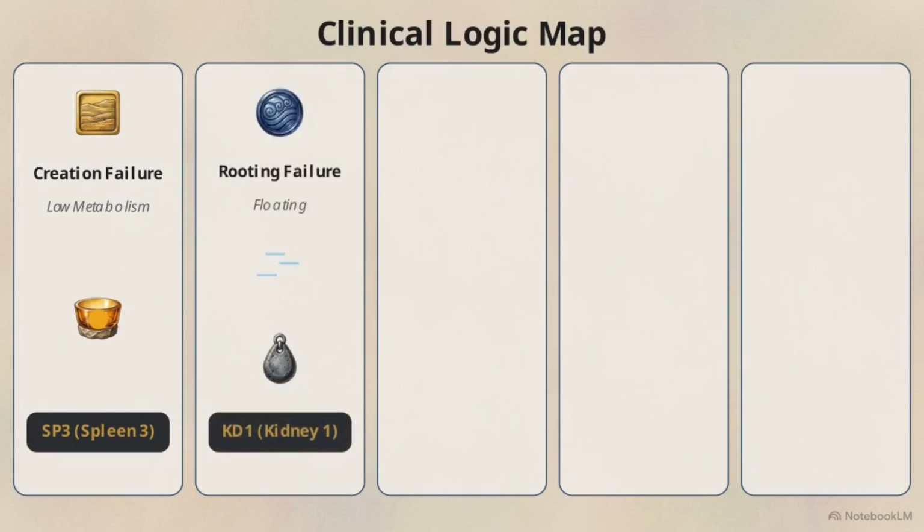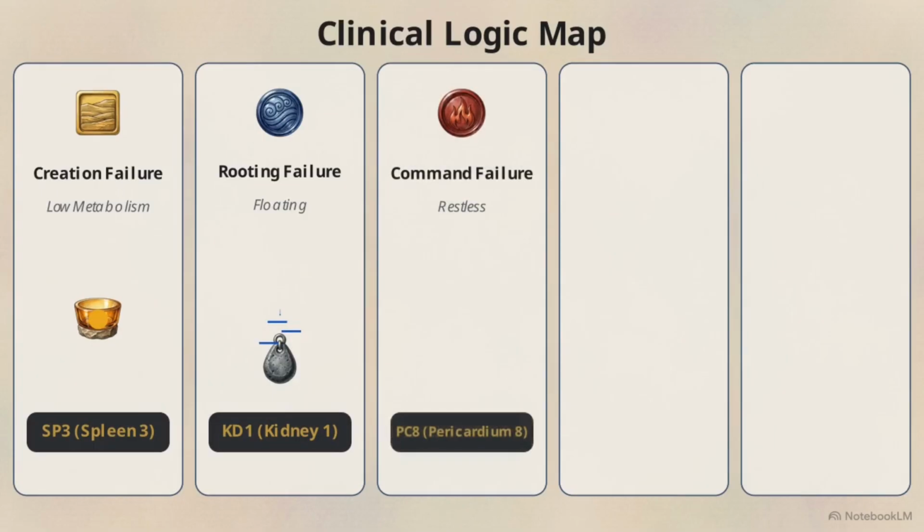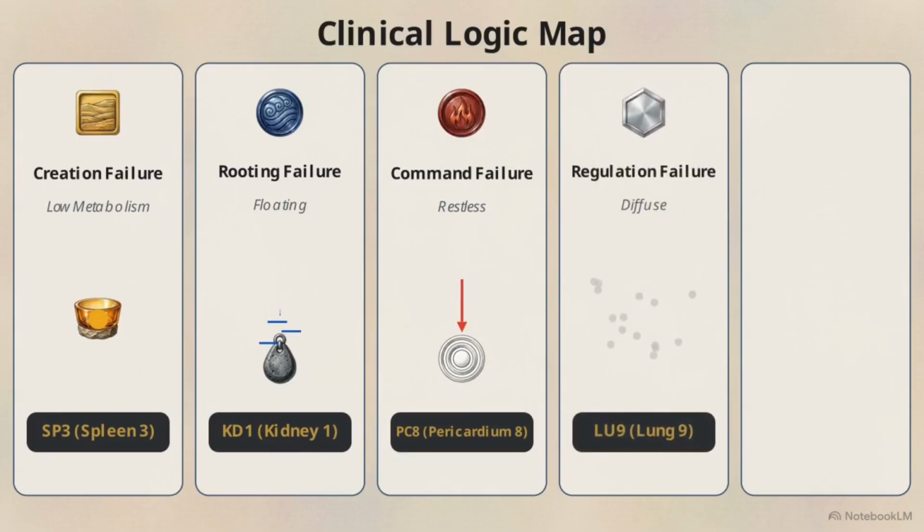A failure of rooting is addressed via kidney 1. Positioned at the lowest point of the body, this point draws floating energy back down to the source. For a failure of command, we select pericardium 8. This fire point on the pericardium channel clears heat and settles the shen to restore order. A failure of regulation points to lung 9.